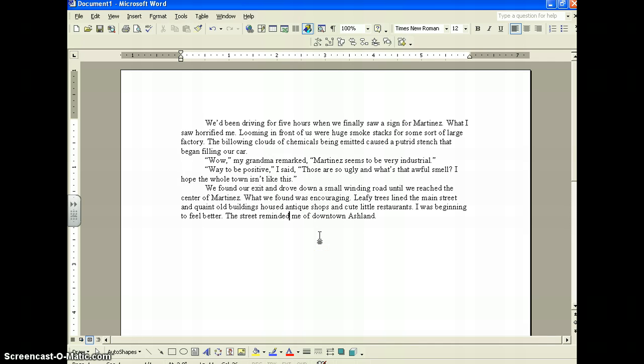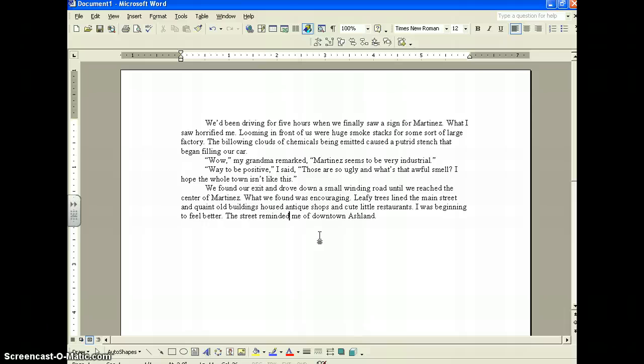We'd been driving for 5 hours when we finally saw a sign for Martinez. What I saw horrified me. Looming in front of us were huge smokestacks for some sort of large factory. The billowing clouds of chemicals being emitted caused a putrid stench that began filling our car. Wow, my grandma remarked. Martinez seems to be very industrial. Way to be positive, I said. Those are so ugly, and what's that awful smell? I hope the whole town isn't like this.